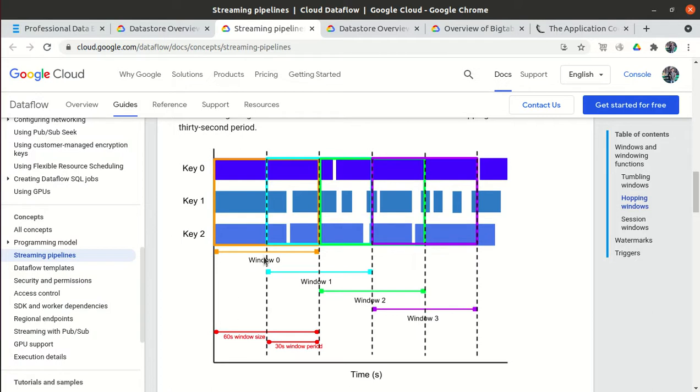We take the data for the first 60 seconds, then we take a 30-second window period, so we take the data for the next 60 seconds, but the window overlaps with the previous window. So this is the sliding window. One window will overlap the previous window, but in the above case the window is not getting overlapped. And the third is the session window concept.